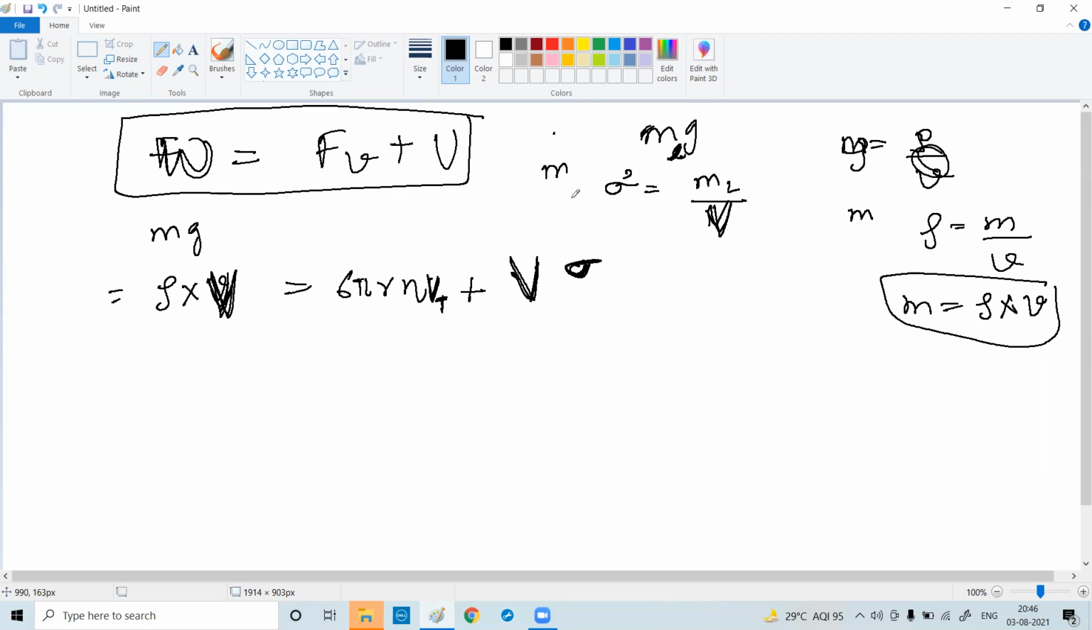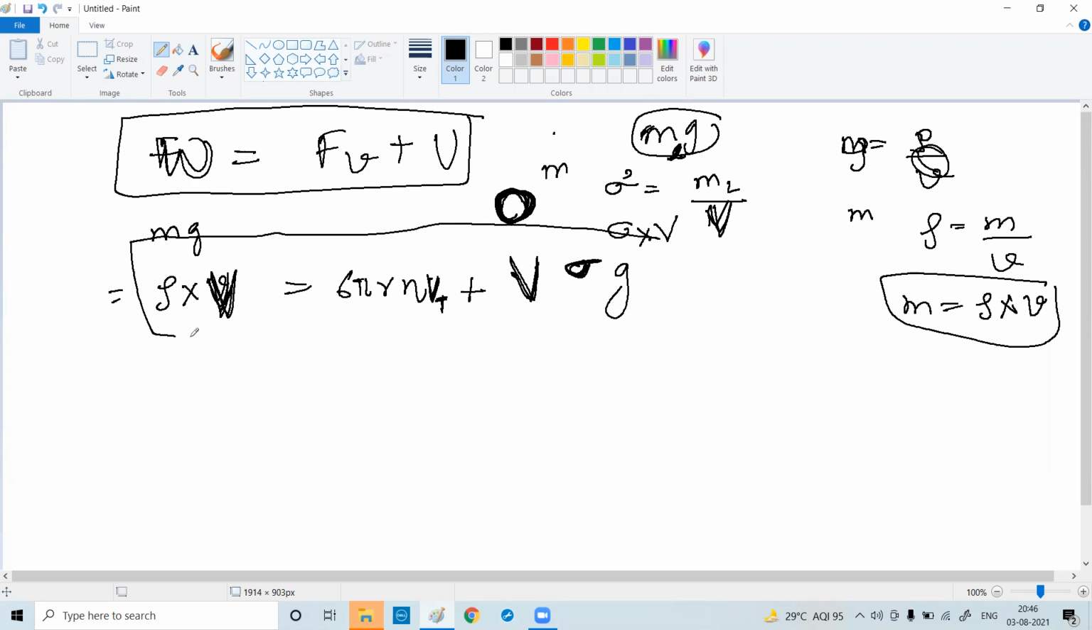Volume of the sphere. Yes or no? This is the sphere which is dropped. This much volume, how much liquid got displaced? So what is your ml? Your ml is nothing but sigma into V. And we have to write mg, ml into g. So we are having this expression. Is it clear?